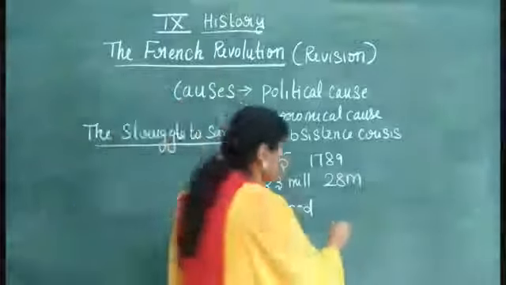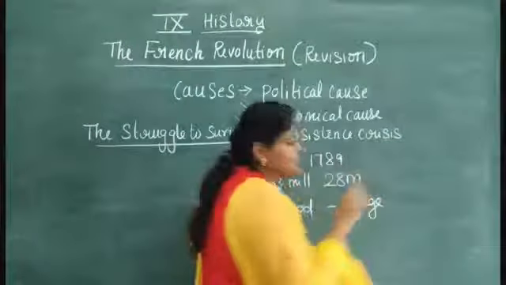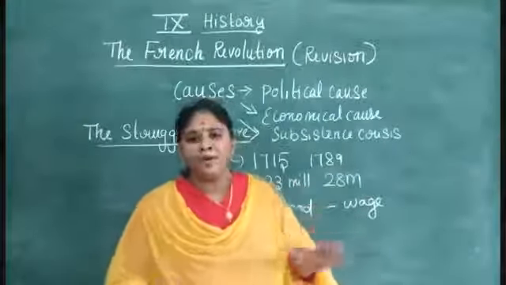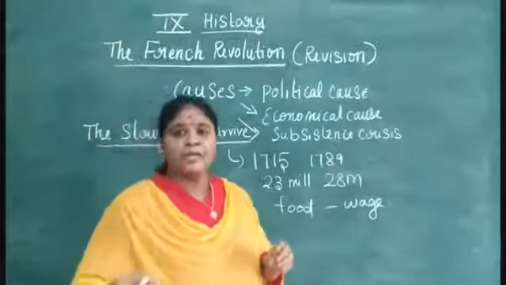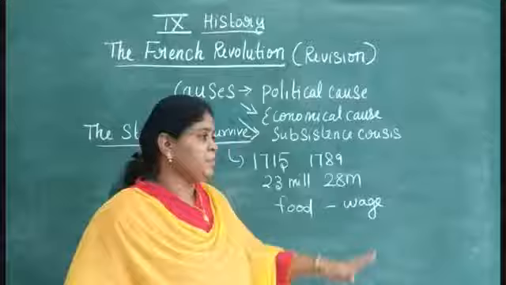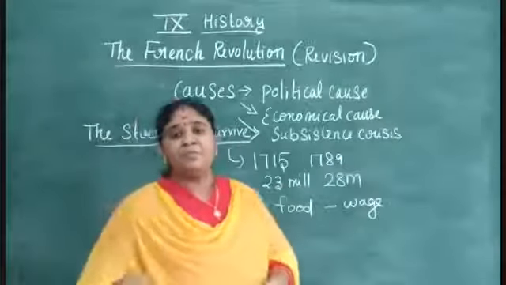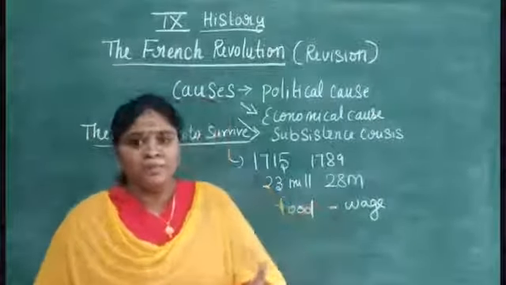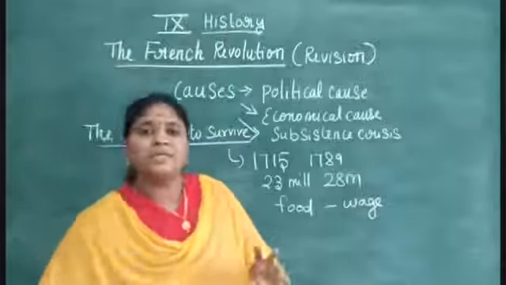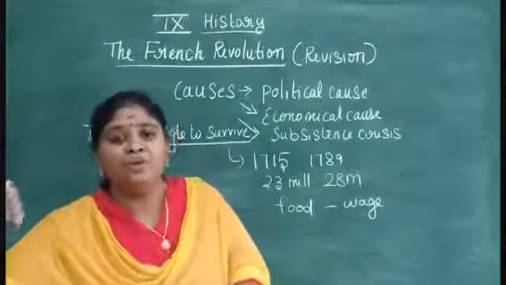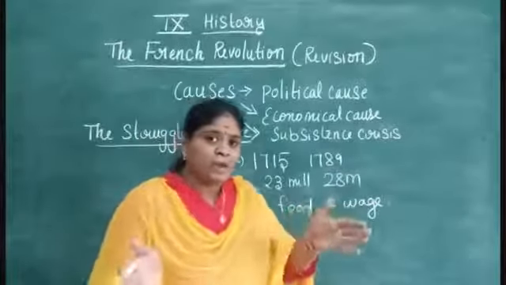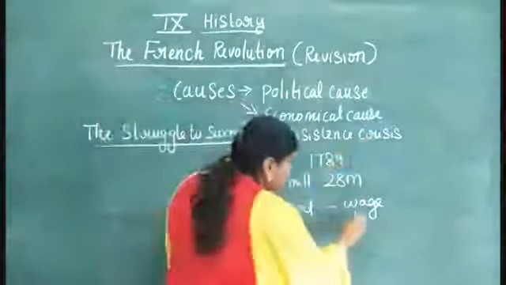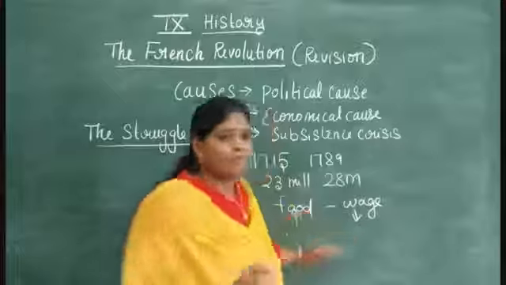What are wages? Wages means the salary. The salary of the people who were working under them was not increased at all. The price of food was not fixed by the government, nor by the king, nor by anyone. It was fixed by the seller himself. The seller felt that the demand was rising, so this was the time when he could earn a lot, and he increased the price of bread and food products. Can you understand what is happening here? The demand for food has increased, the wage remains the same, but the price of food is increasing.